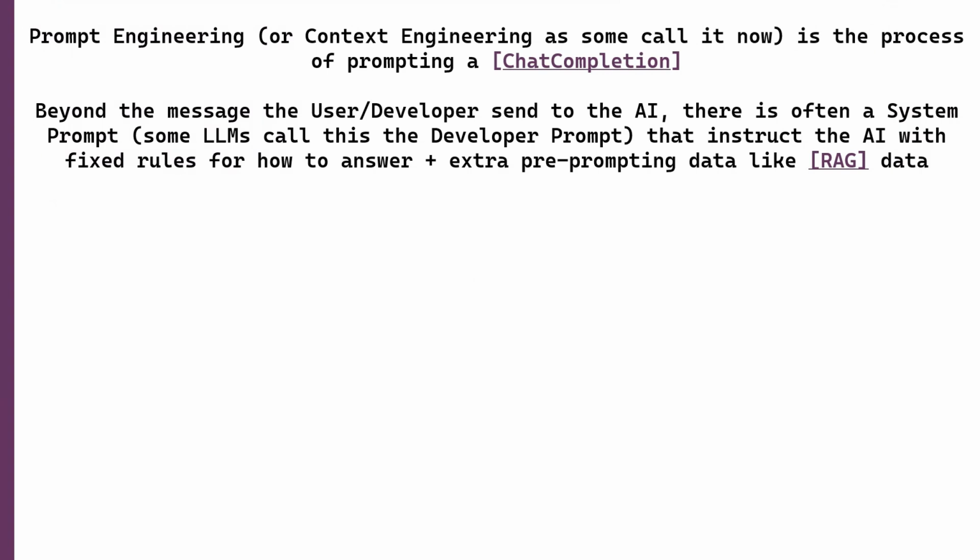Users and developers talk to the AI, but there's often something called a system prompt, or some LLMs call them developer prompts, that instructs the AI with fixed rules on how to answer. And we can also give a lot of extra data, not just the user's question, but some information about the user, some information about what we have of RAG data, which is another topic you can see in a term video, that tells more about how the system should react.